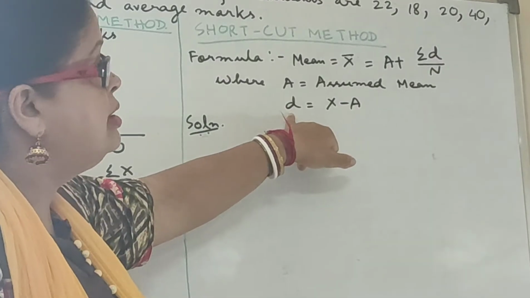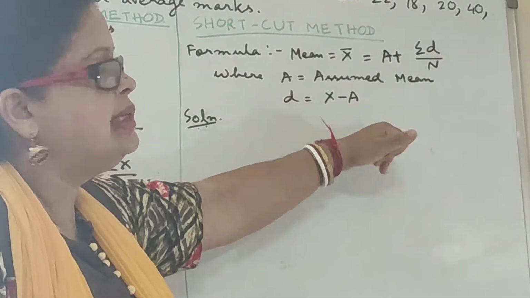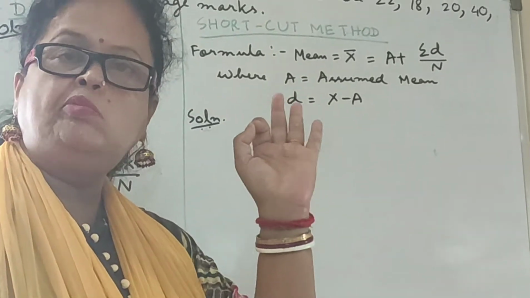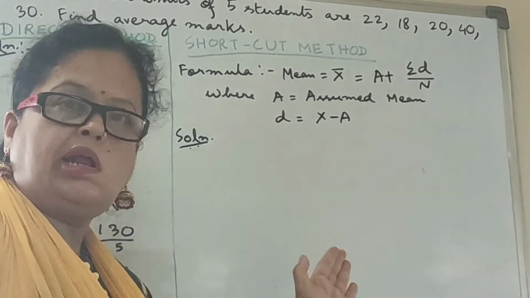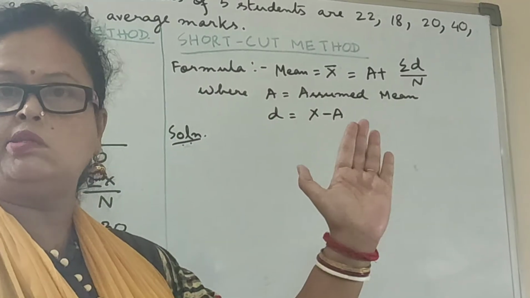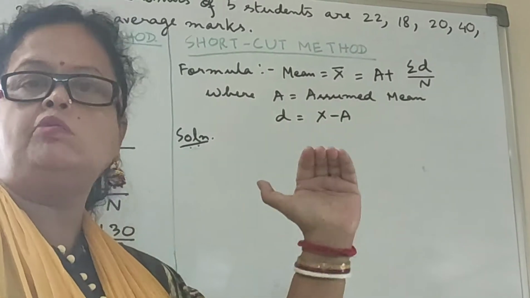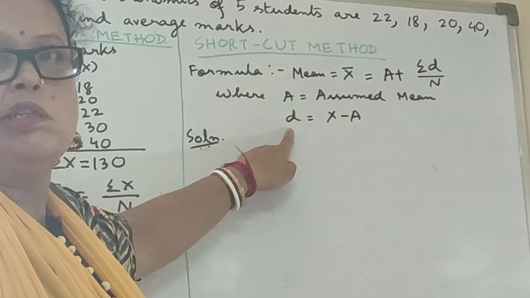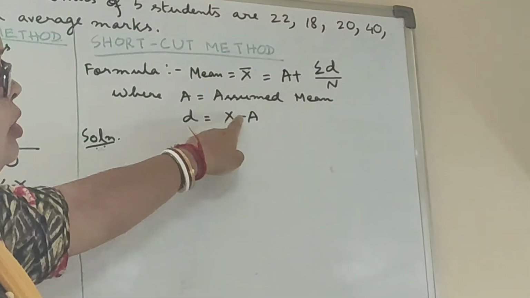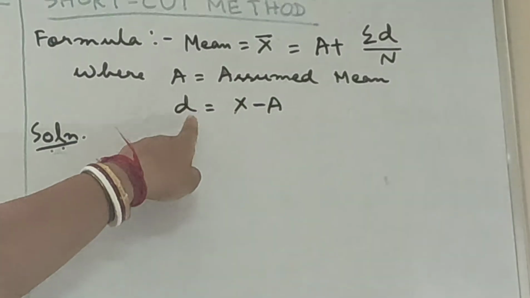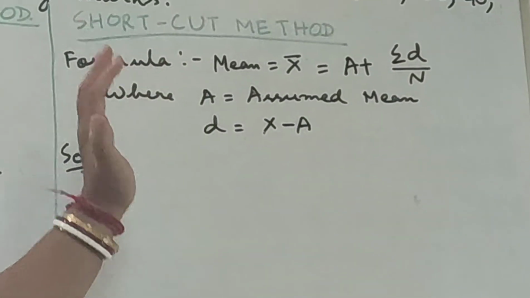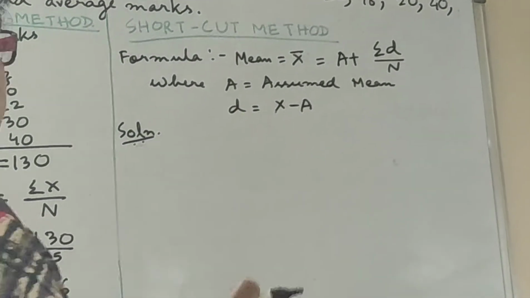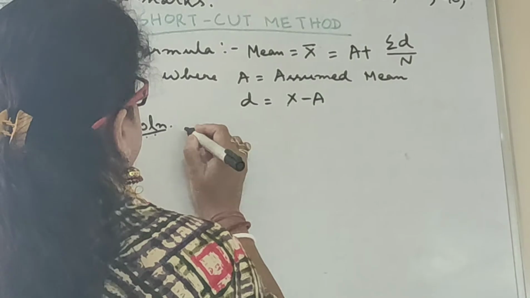And d is what? d is equal to x minus a. जो भी तुमने assumed mean लिया है, that assumed mean needs to be subtracted from each value of the series. So for each value of the series we will get a different d. That means the difference between the value and the assumed mean is represented by d. Now let us start with the solution. First I'll again write the table like this.